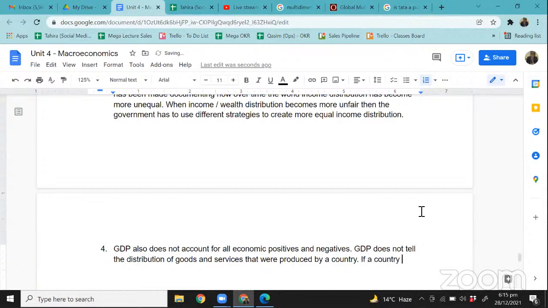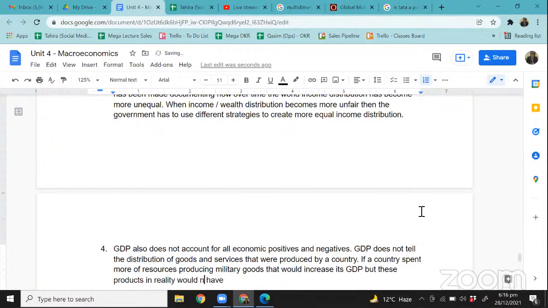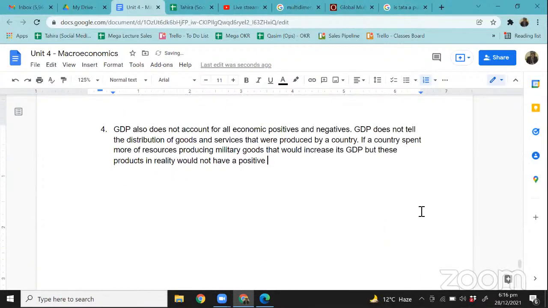Spending on producing military goods, right, can increase its GDP, but these projects in reality may not have a positive effect on the living standards of the country's citizens. Is it making sense, right?